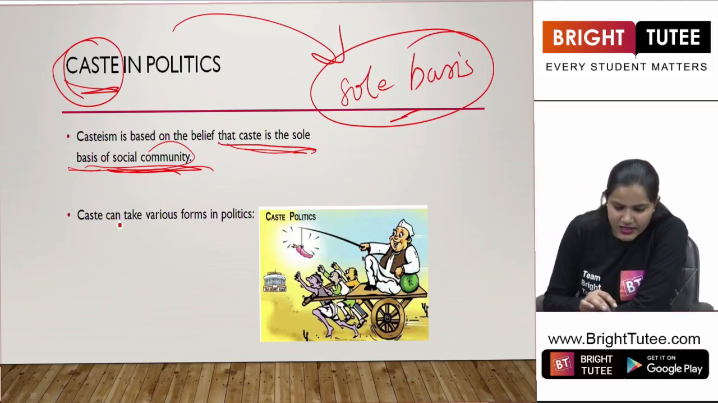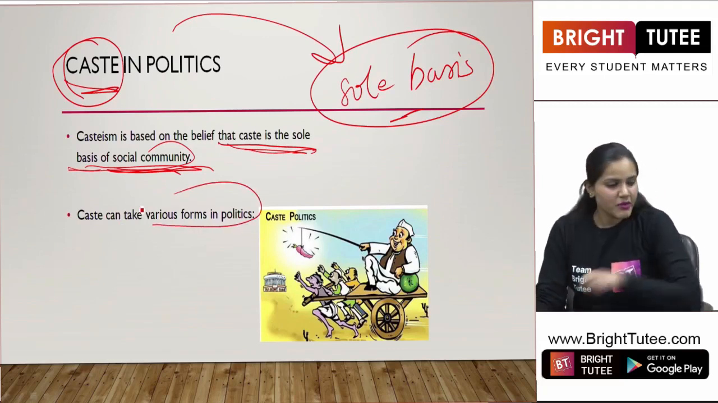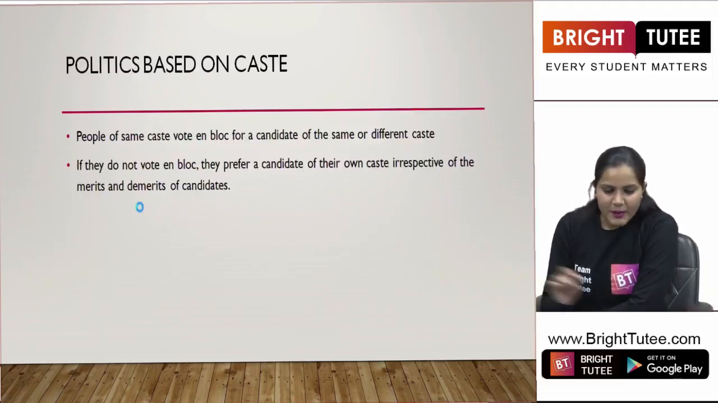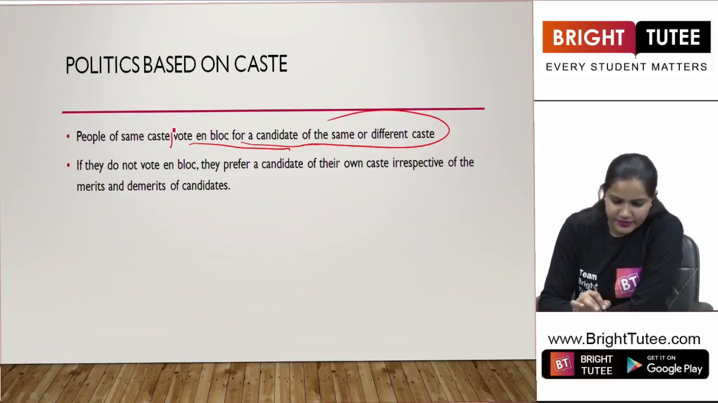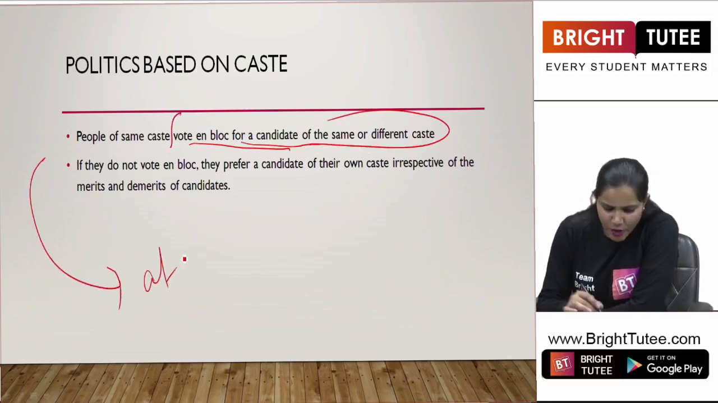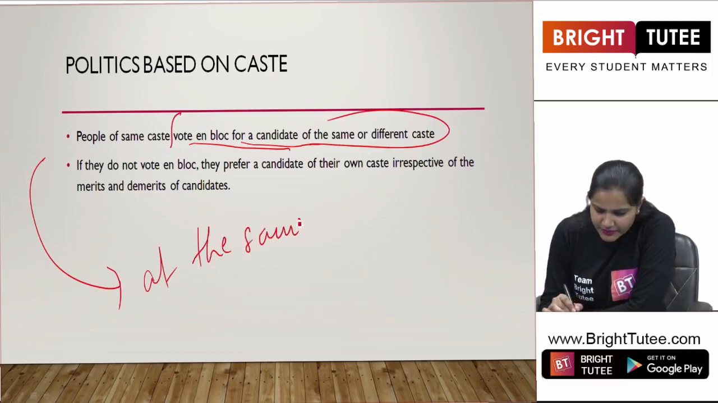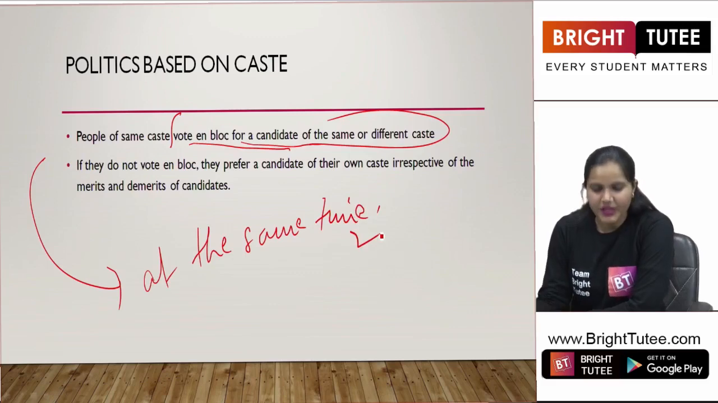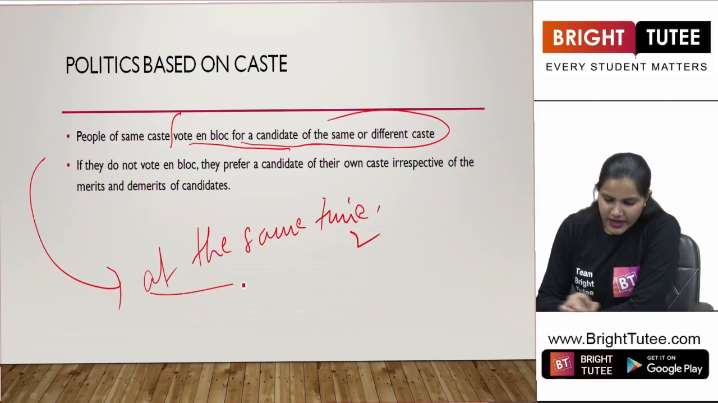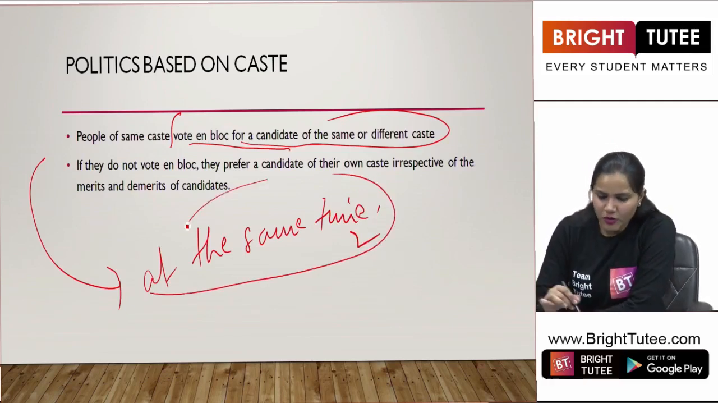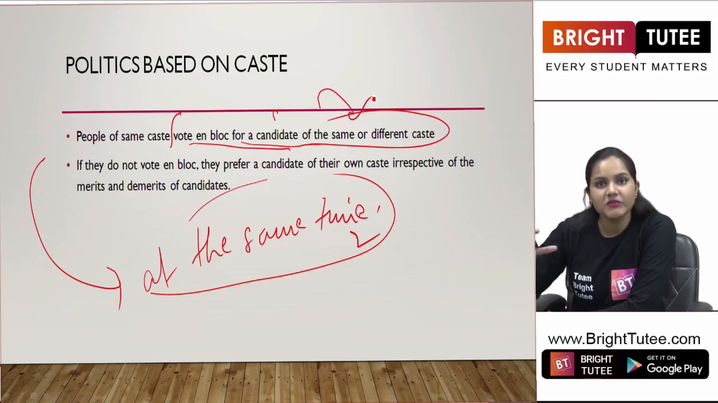Now, is the situation worse here when we are talking about caste politics? Let's see that. Caste can take various forms in politics. One by one, we will understand it here. People of the same caste vote en bloc for a candidate of the same or different caste. En bloc here means at the same time. So, basically, when people belonging to a particular community or caste vote at the same time, they vote for a candidate belonging to the same or different caste.